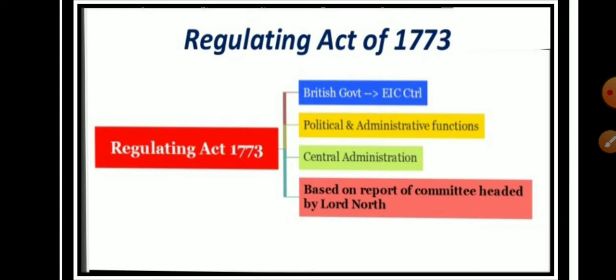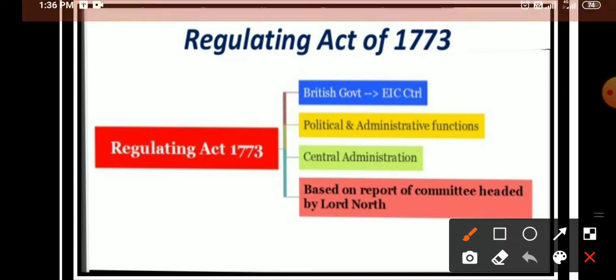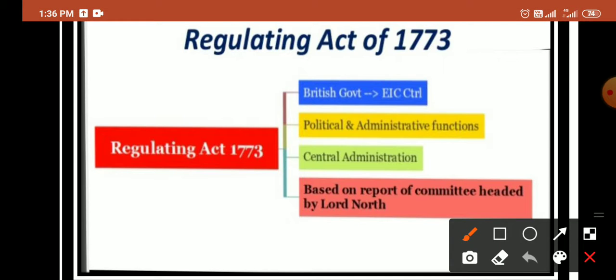Starting with the first act, that is the Regulatory Act of 1773. This act has great constitutional importance because the Regulatory Act of 1773 is the first step taken by the British government to control the affairs of the East India Company.